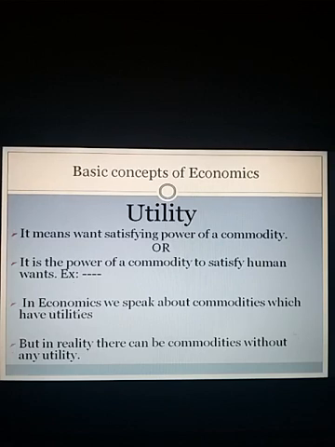In economics, we speak about commodities which have utilities. Remember, sometimes there can be commodities without any utility. We are not taking such commodities into consideration in economics. We always take such commodities which have utilities or which have the power to satisfy human wants. But in reality, there can be commodities without any utility.